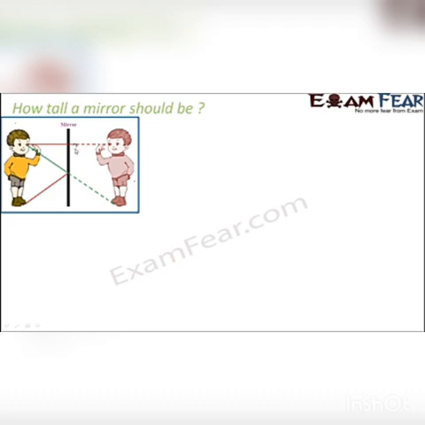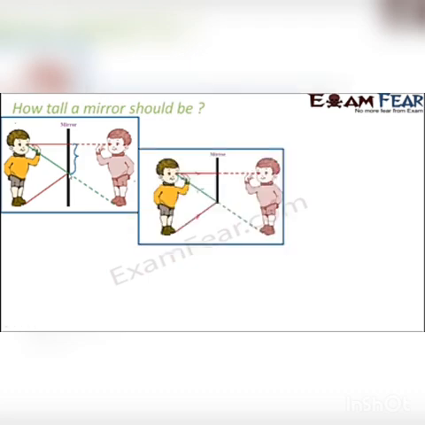So basically you need only this much portion of the mirror. If you have only this much portion of the mirror, you will be able to see your full size image. So that is why you would have seen that the mirror in which you actually see your full size image is not as tall as you are, because that is not needed.